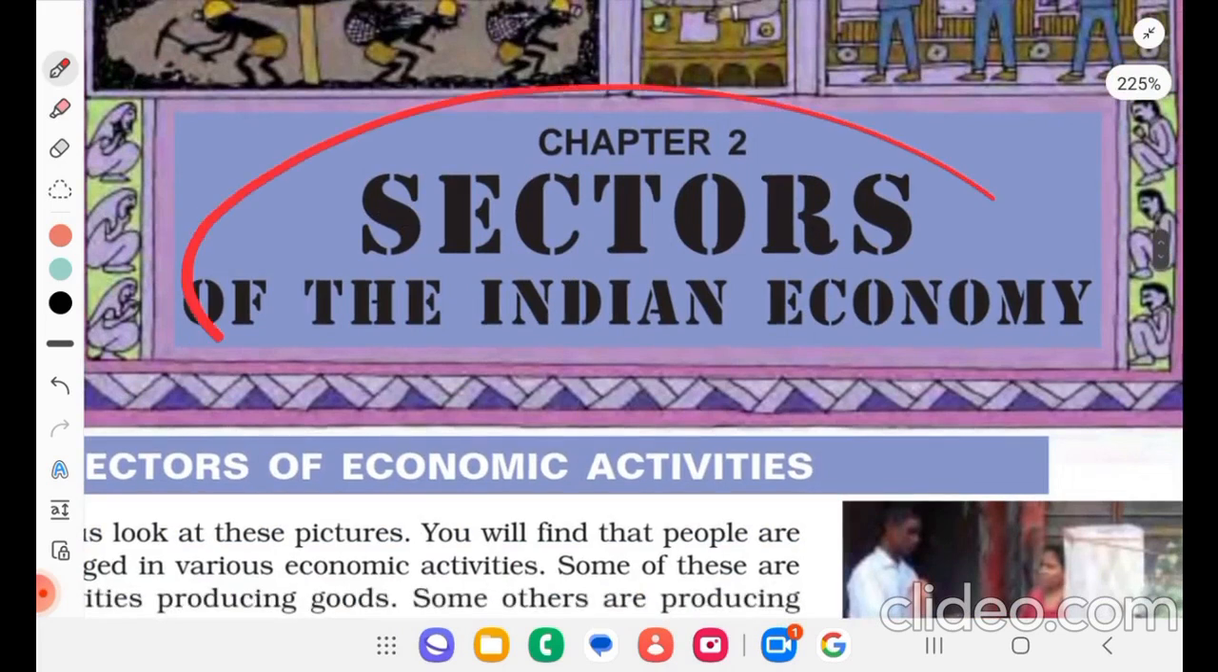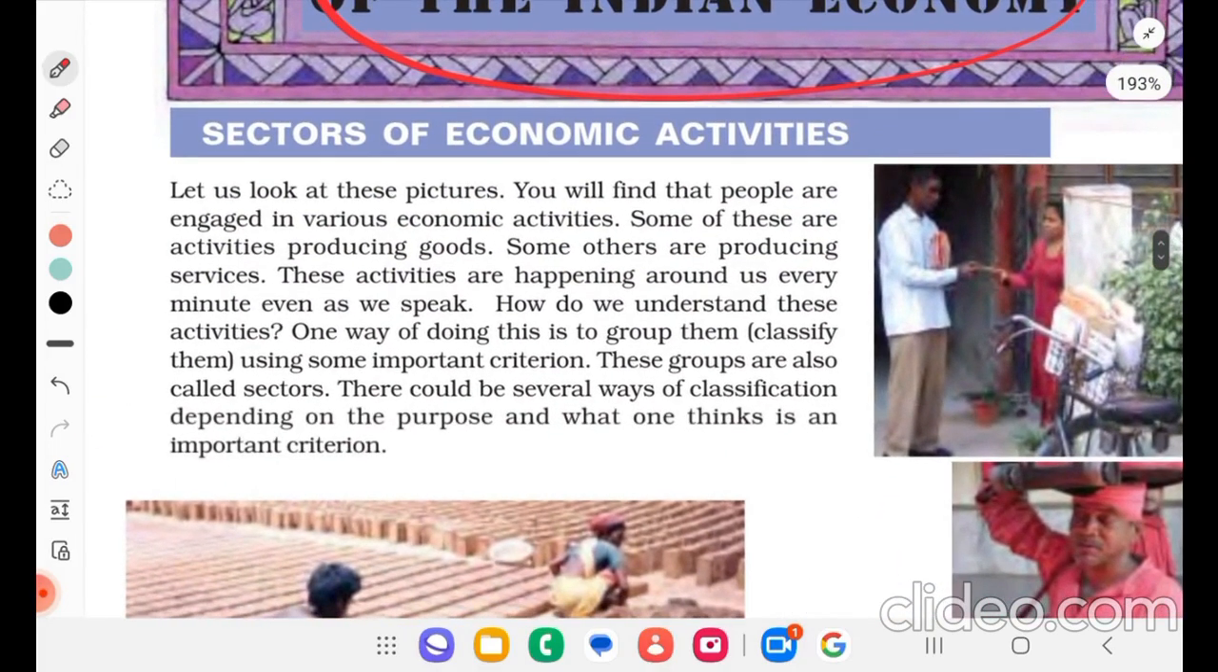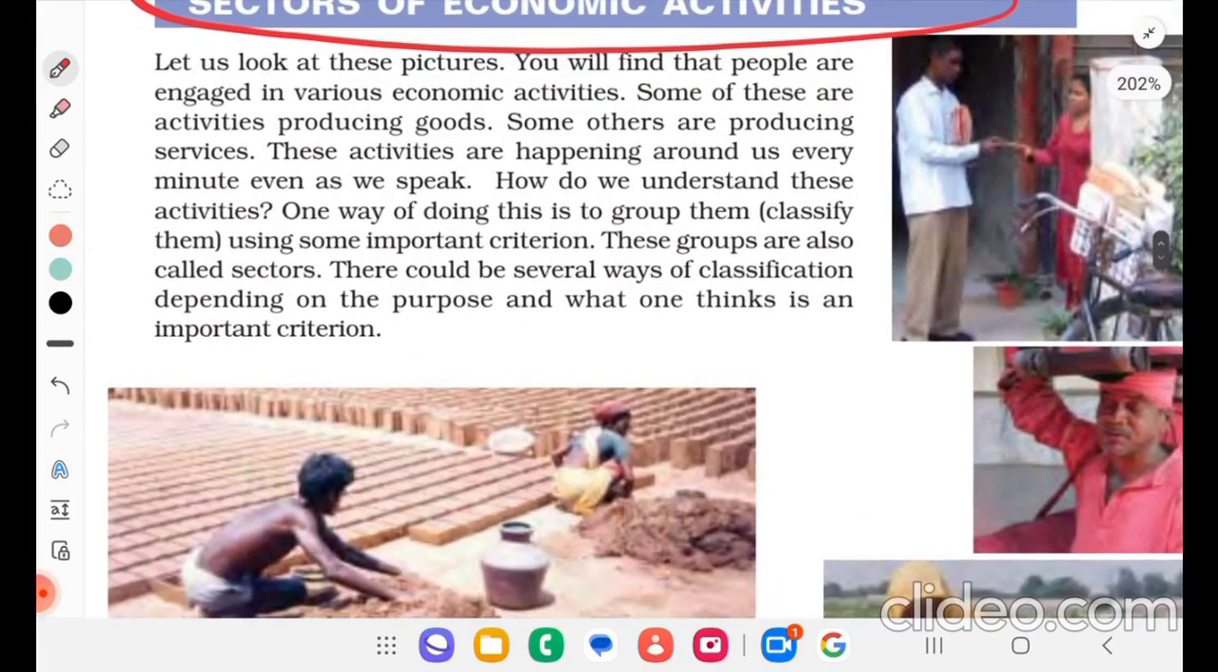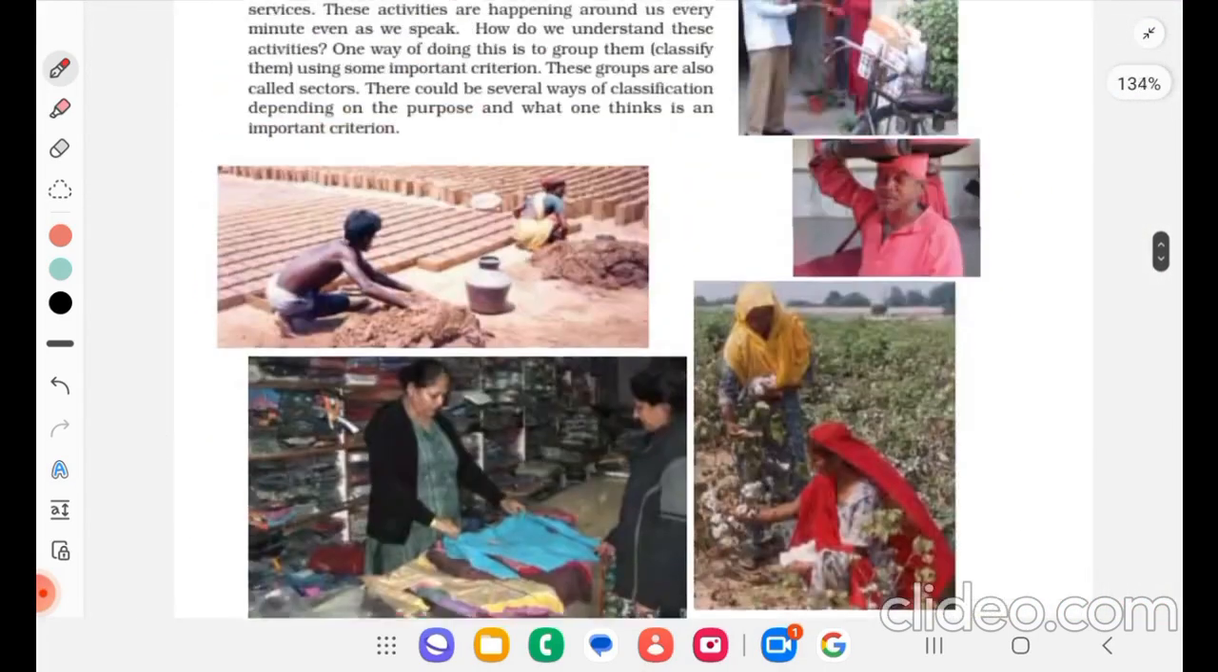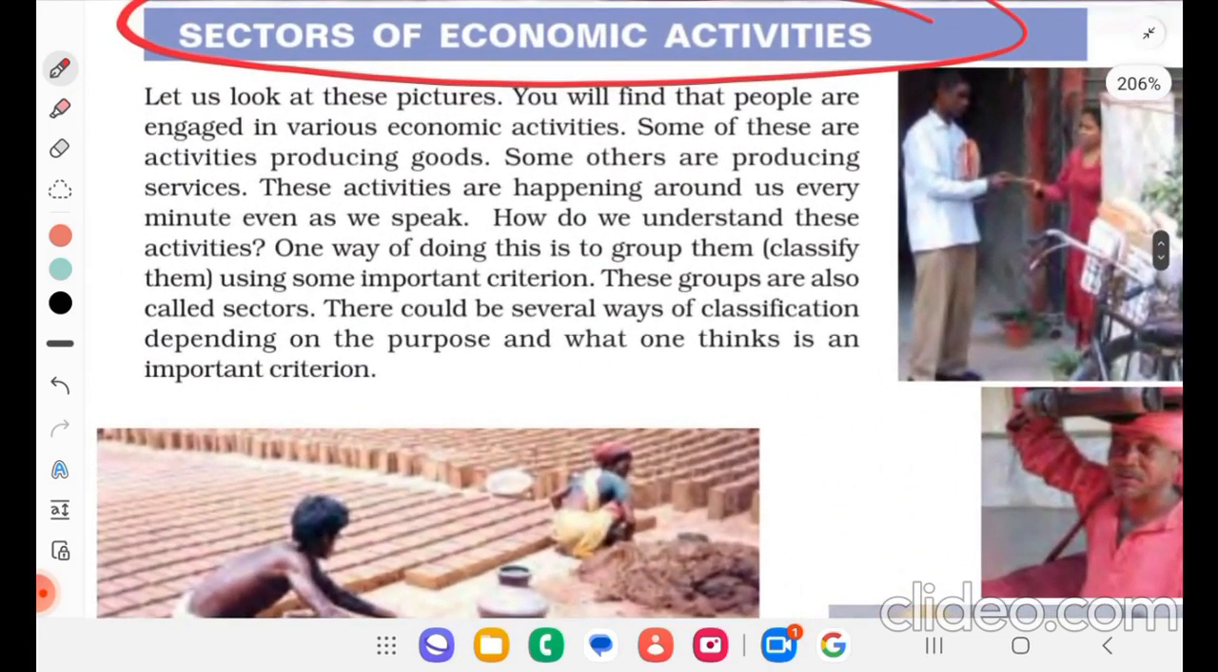So the second chapter is about sectors of the Indian economy, sectors of economic activities. Let us look at these pictures. You will find that people are engaged in various economic activities. Some of these are activities producing goods. Some others are producing services, every minute even as we speak. How do we understand these activities? One way of doing this is to group them, classify them using some important criterion.